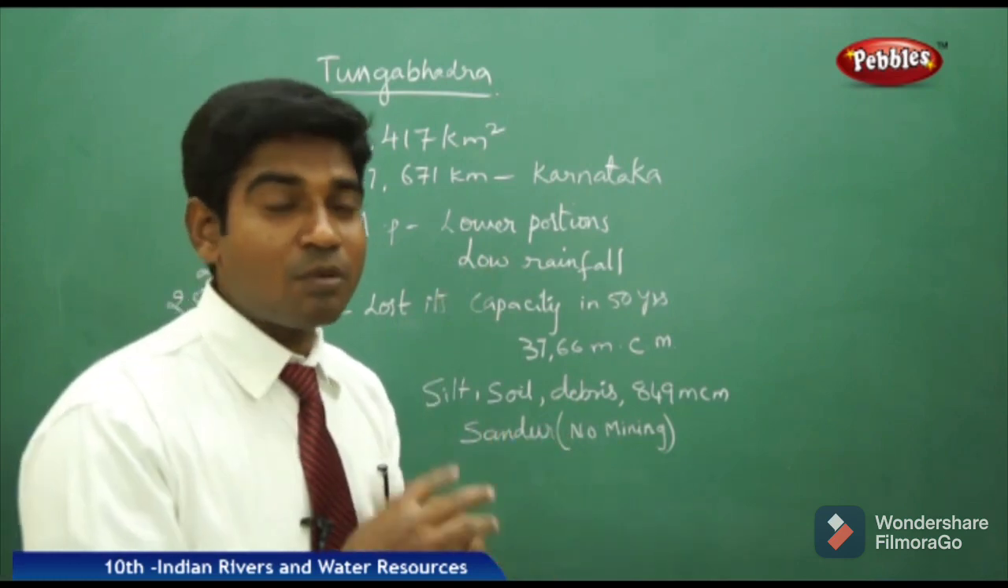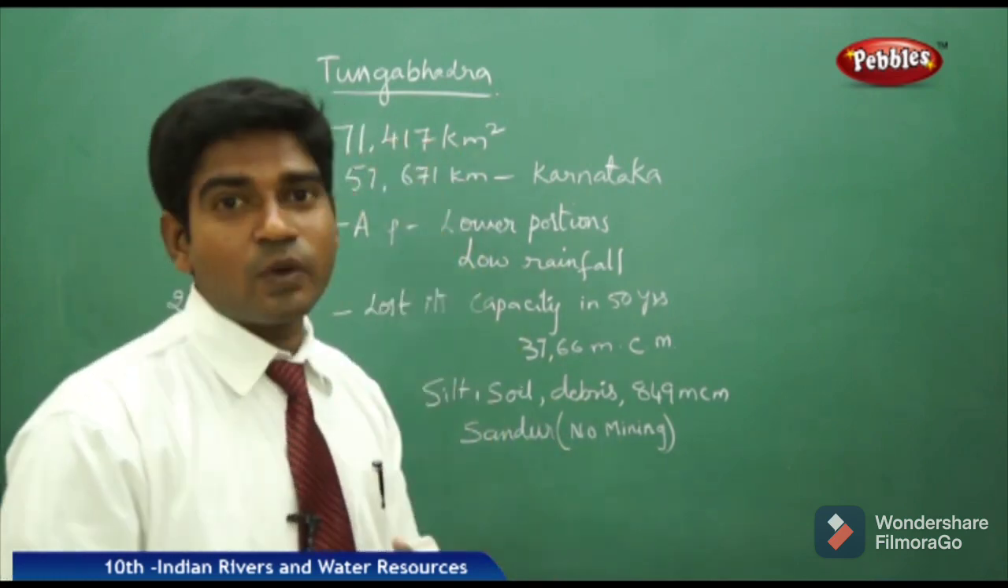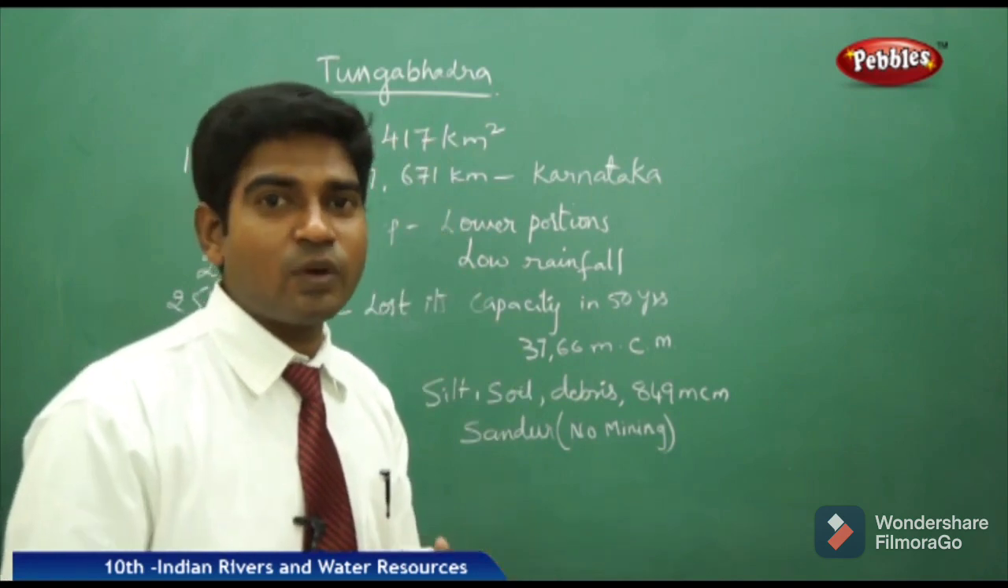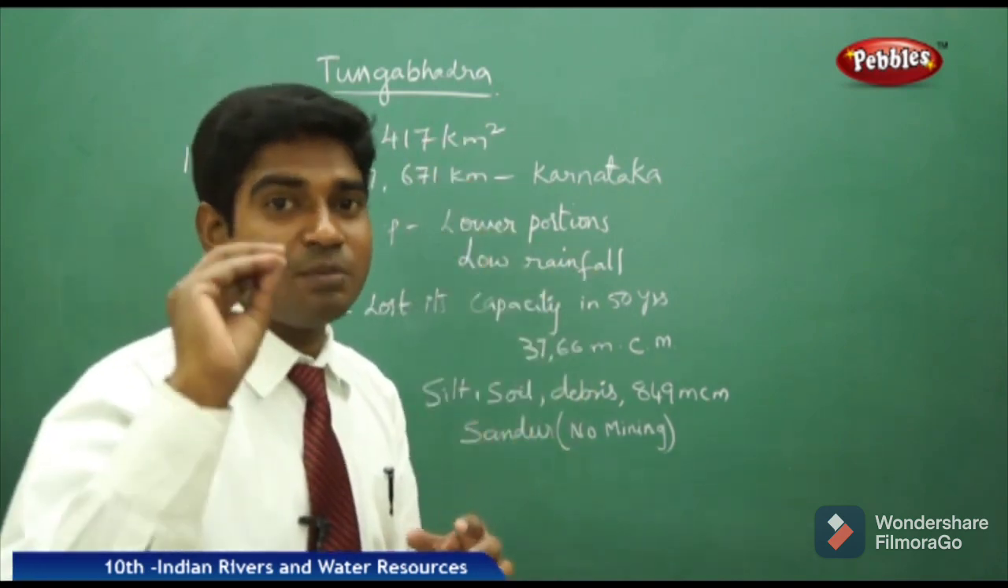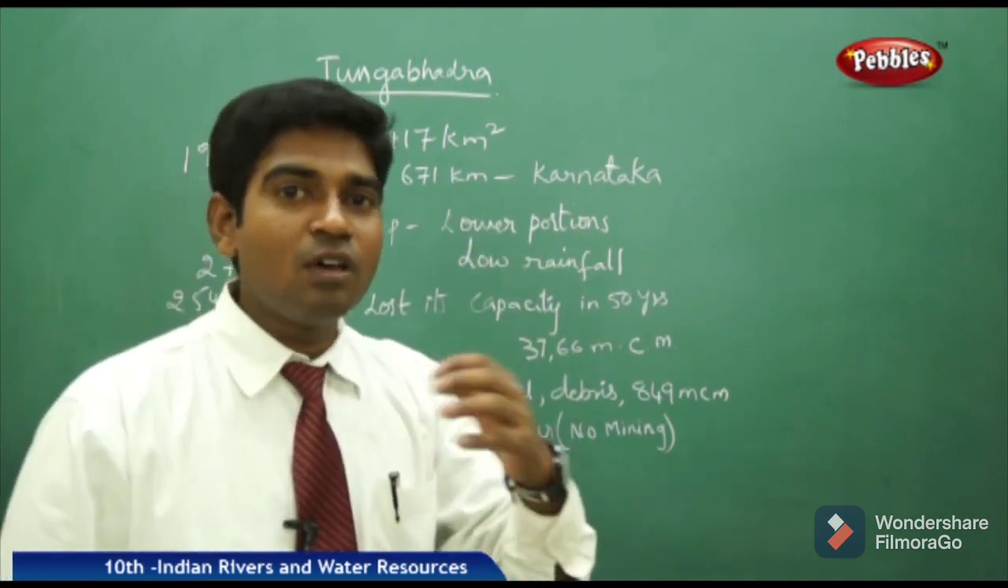At the same time, we have to remember that the 57,000 square kilometers of catchment area in Karnataka also requires water supplied from the same Tungabhadra region. So Karnataka also has equal rights to ask for the supply of the water here.